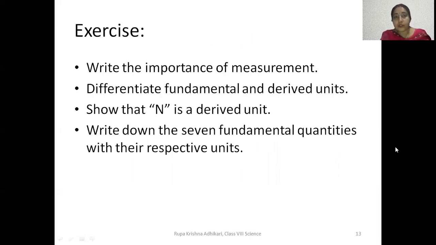Now here some questions I have included as exercise. Write the importance of measurement. Differentiate fundamental and derived units. Show that N stands for Newton, it is a derived unit. Write down the 7 fundamental quantities with their respective units. I hope you have taken down this and you can solve these problems.